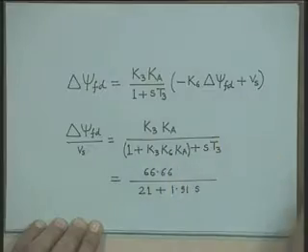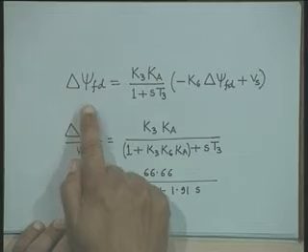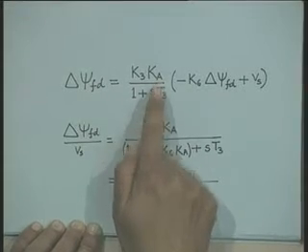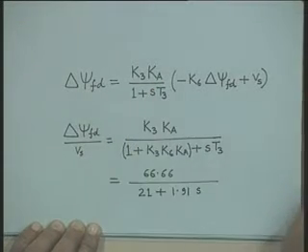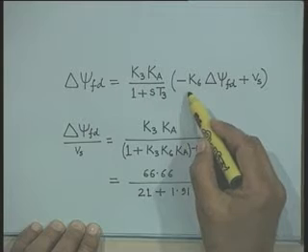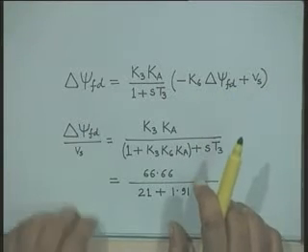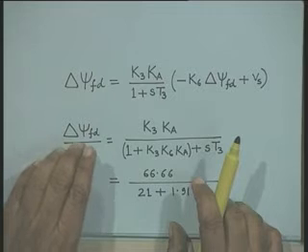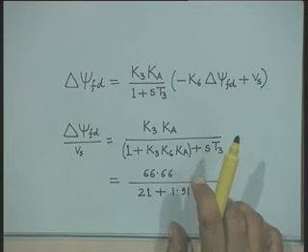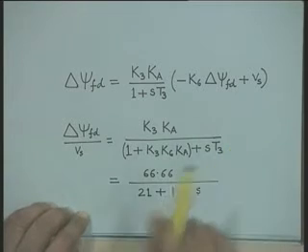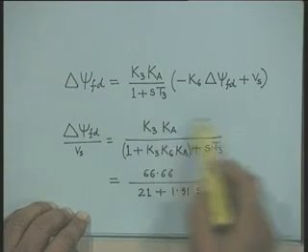Now, this expression which I have written here is simplified and put in this form: delta psi fd equals K3 into K1 plus s times T3 in bracket minus K6 delta psi fd plus Vs. This is a very important step. One should very carefully derive and see that the delta psi fd produced due to the stabilizing signal Vs can be written in this form.